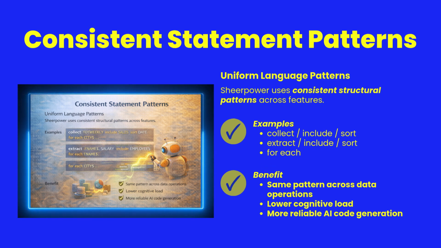A powerful aspect of Sheerpower is its consistent statement patterns. Once a developer learns the structure of one operation, the same pattern applies throughout the language. For example, cluster processing and database queries both use the same declarative structure: include, sort, and for each. This consistency reduces cognitive load and makes programs easier to read. For AI systems, fewer syntactic variations mean more accurate and reliable code generation.